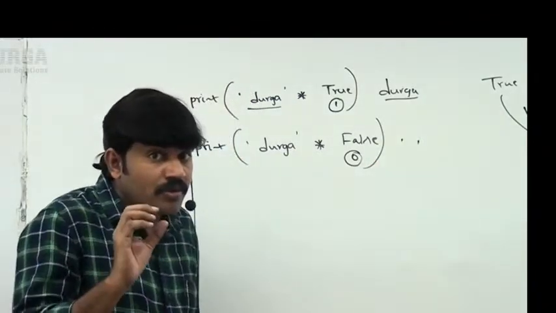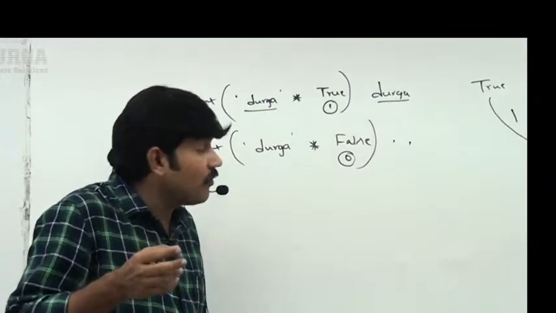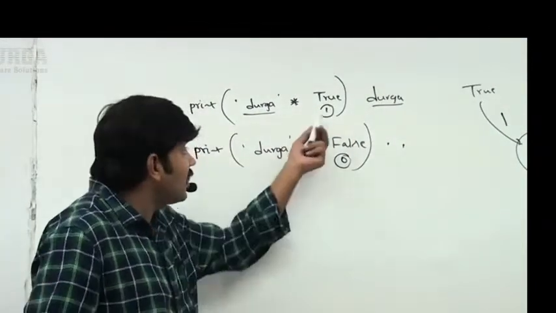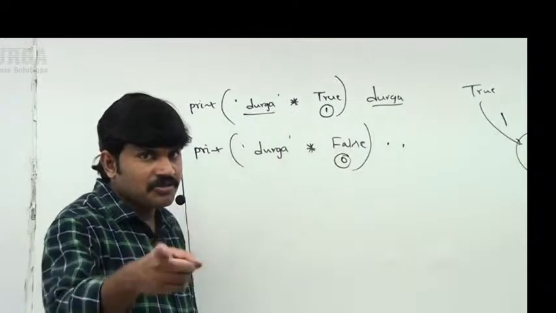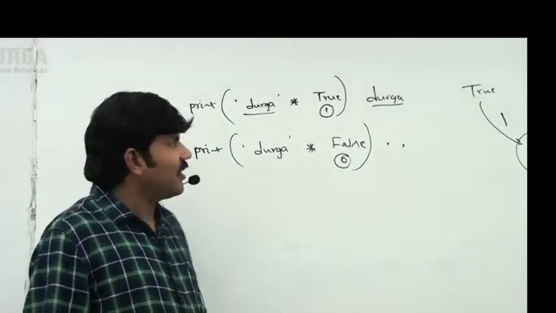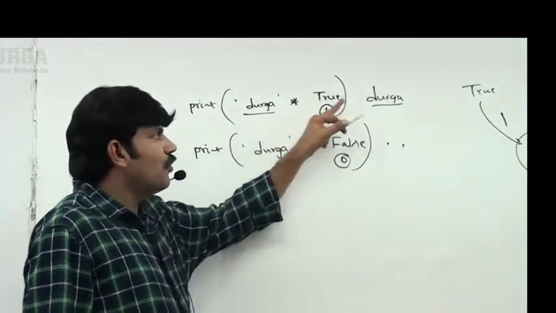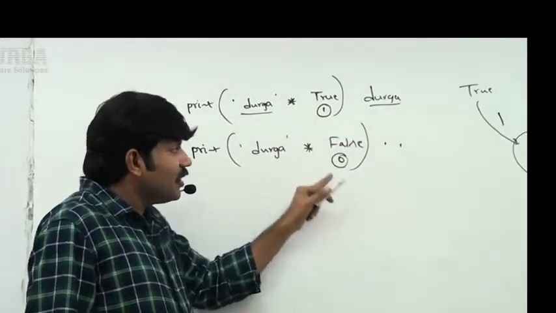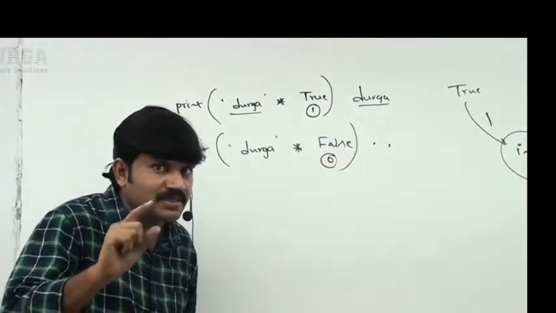Are you getting? Sometimes an interviewer may create confusion. Maybe there is a chance he may ask this type of thing. You should be in a position to answer left and right. Durga into true, Durga is the answer. Durga into false, empty string is the answer.